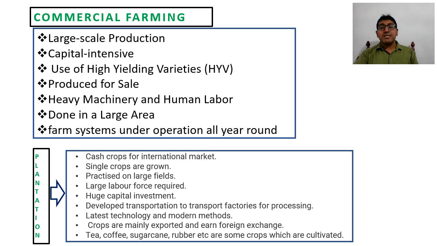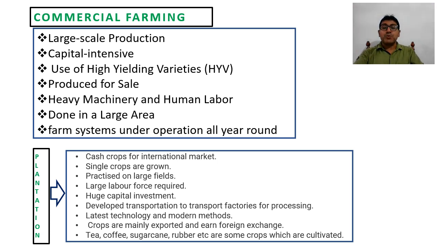Latest technologies and modern methods are used, definitely, because if a factory doesn't get raw material on time, you can understand the result of it. That's why all the technology required is modern.